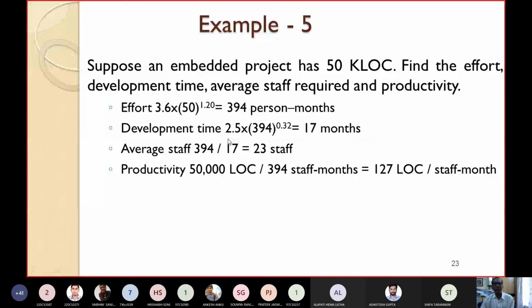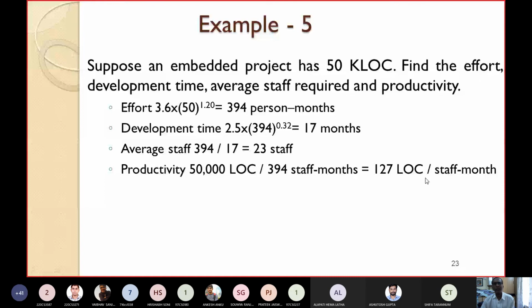How can we find out the productivity? Productivity is equal to the size divided by effort. Size is equal to 50 KLOC, which is equal to 50,000 LOC, divided by effort of 394 person months, which will come out in LOC per staff month. So productivity is coming to be approximately 127 LOC per staff month. That means for this product, 127 lines of source code can be developed per staff month.